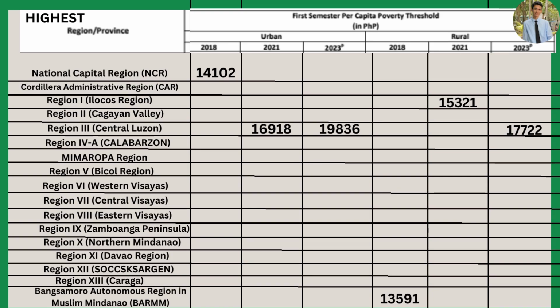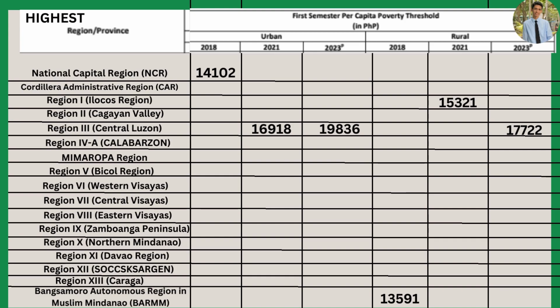In terms of rural, it was the Bangsamoro Autonomous, which consists of 13,591. In 2021, it was Region 1, consists of 15,321, and lastly 2023, 17,722.